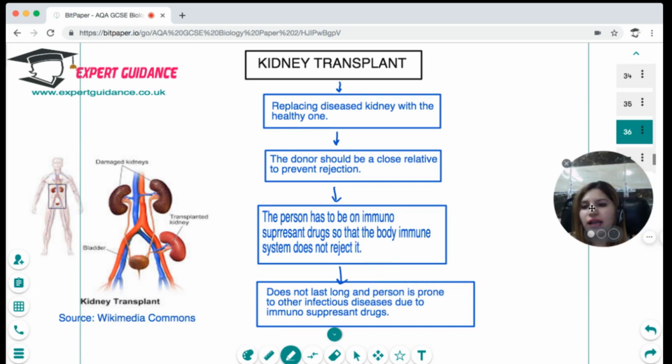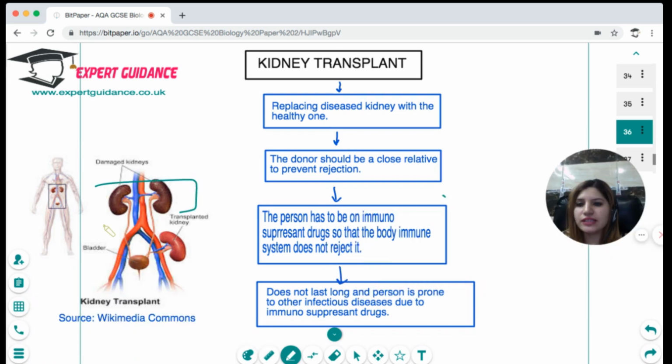On the other hand, there's a kidney transplant. You can see there's a damaged kidney. From a donor, a normal kidney is transplanted, and that works normally like the original kidney. The donor has to be a close match, because the body can reject the donor kidney. It can take it as a foreign antigen, produce antibodies and destroy it.